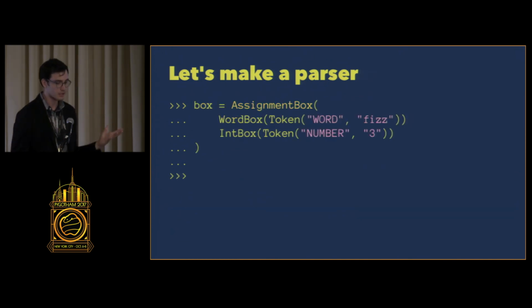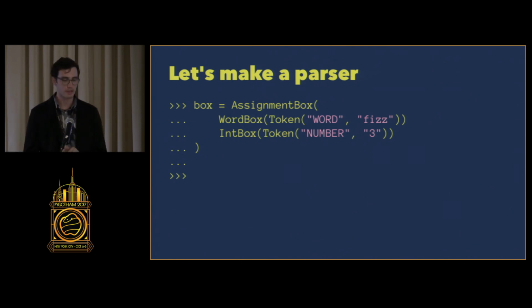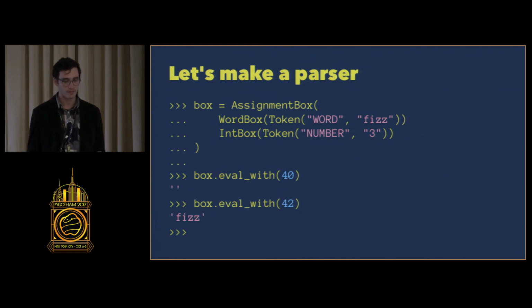So if I initialize an assignment box with a word box that's fizz and an int box that's 3, and I call eval with the number 40, 40 is not divisible by 3, so I just get an empty string. But if I call it with a number like 42, I get the value fizz.